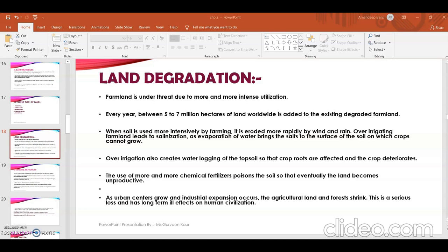Then one more important point is excessive excavation of stone, sand, minerals, and ores. It means excavating minerals and rock for making granite, marble, and other things for human use. Excessive excavation is being done, so due to that also the land is degrading. So you can notice that all these things are indirectly human activities only, which are causing the quality of the land to degrade.